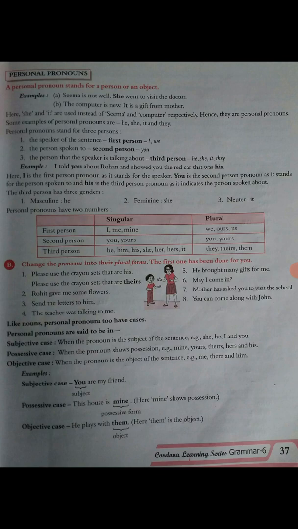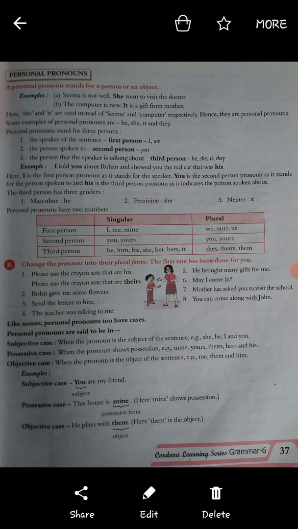Possessive case, when the pronoun shows possession: mine, yours, theirs, hers, and his. And objective case, when the pronoun is the object of the sentence. For example, me, them, and him.